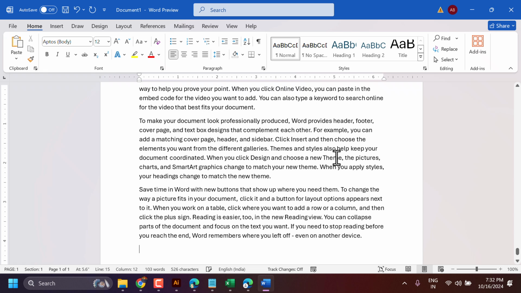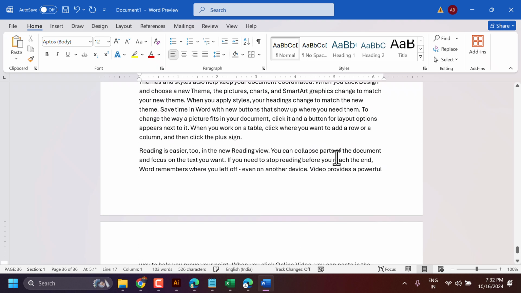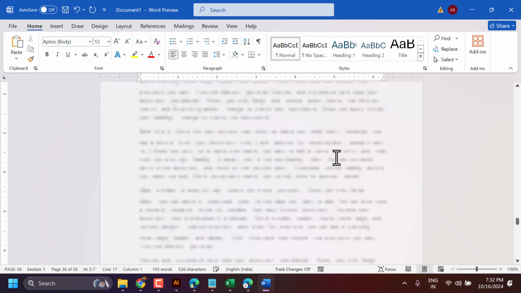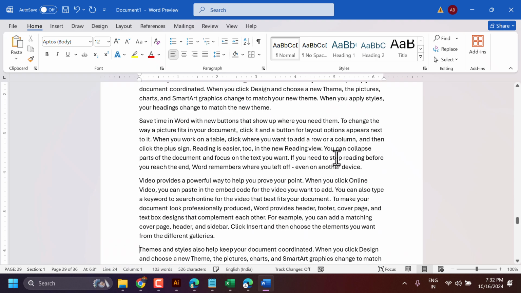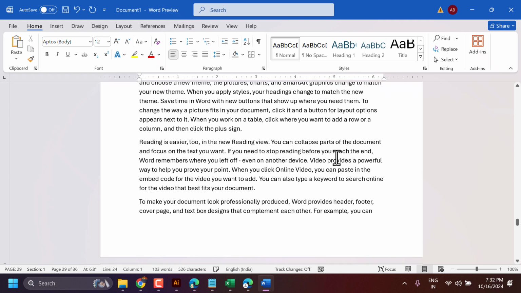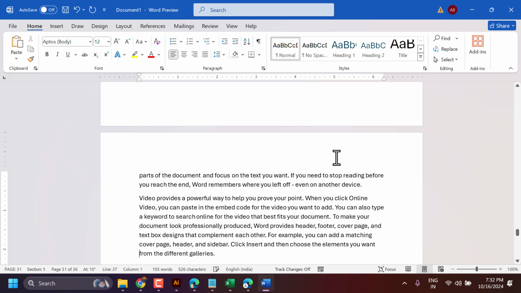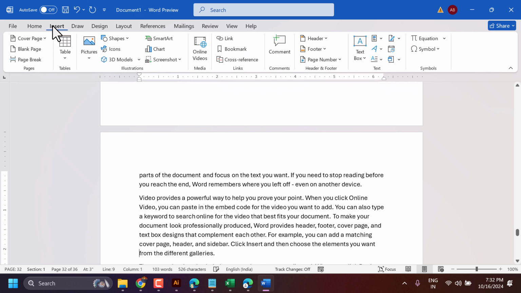once you click on Page Up, it will move to the previous page, and if you press Page Down, it will take you to the next page. If you have page numbers, we can see this properly.